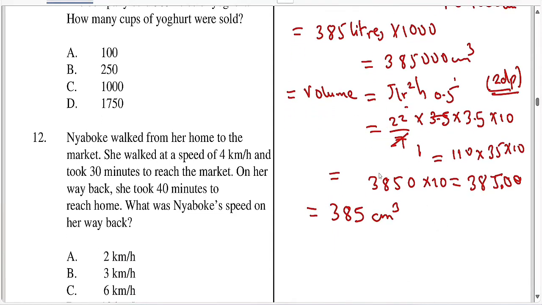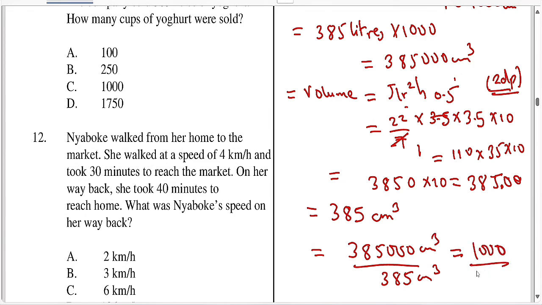If you want to find the number of cups, you take the whole 385,000 cubic centimeters divided by 385. Because 1 cup takes 385 and all of it is 385,000 cubic centimeters, at the end of the day your answer should give you 1,000 cups. I hope we understand each other here.